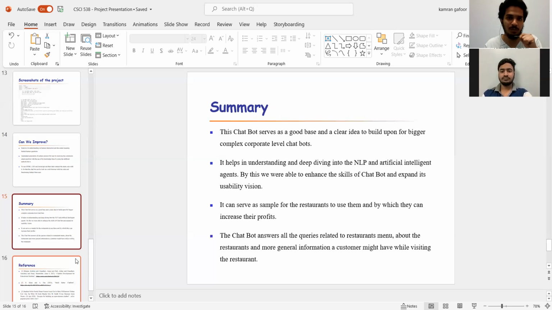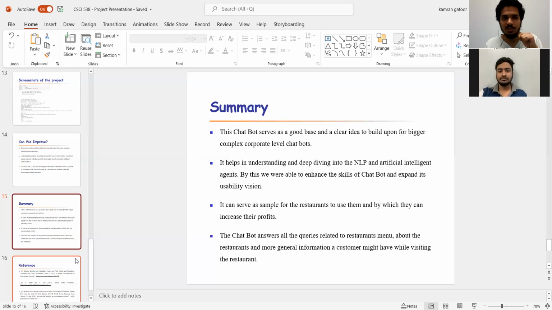A big chain of restaurants can use this as a sample for creating one for their website, or small businesses can directly use this chatbot on their website to communicate with the user. This will save a lot of time for the customers, and it also saves a lot of money, so the profit can increase, instead of keeping a few more humans to interact with the user to explain the menu. This can simply be done by a computer, and it can save revenue for the restaurants.